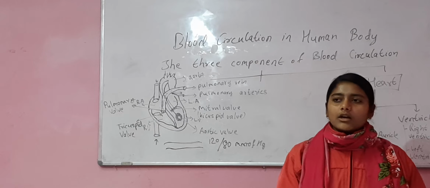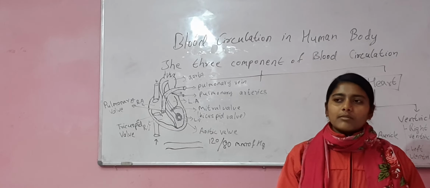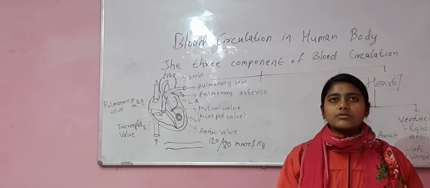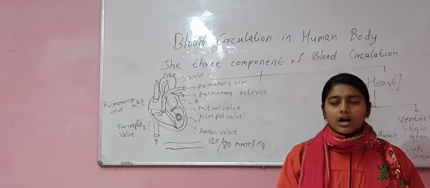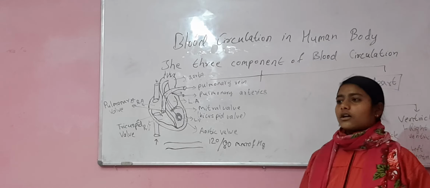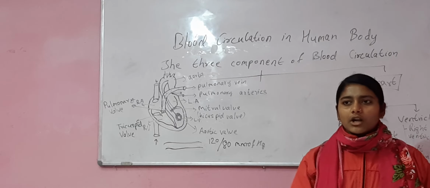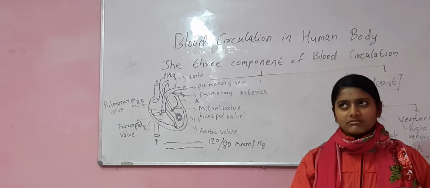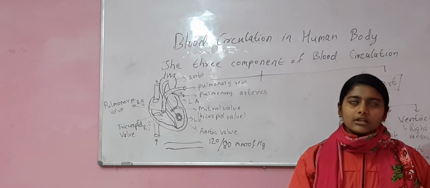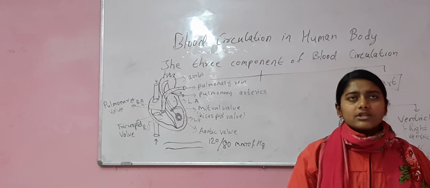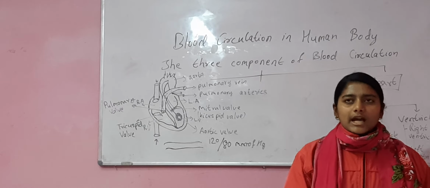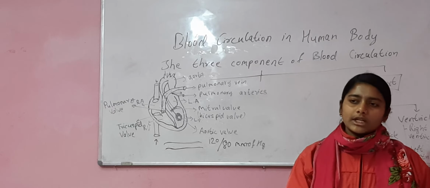heartbeat is a continuous rhythm of the heart which occurs due to the contraction and relaxation of the heart. The normal heartbeat of a healthy person, on average, is 71 times per minute.